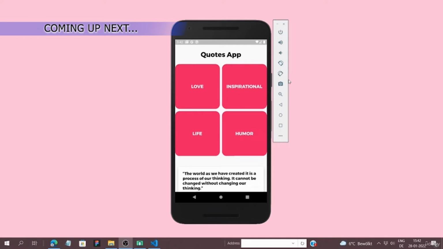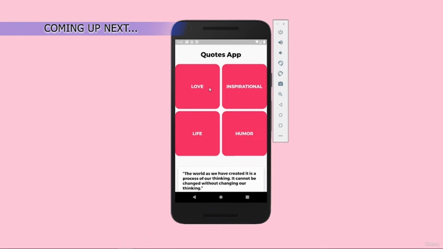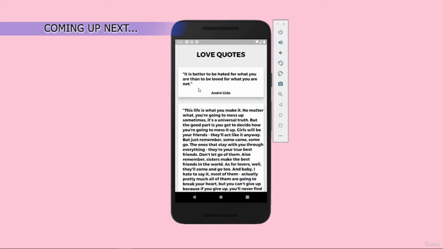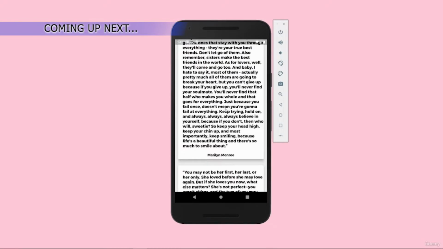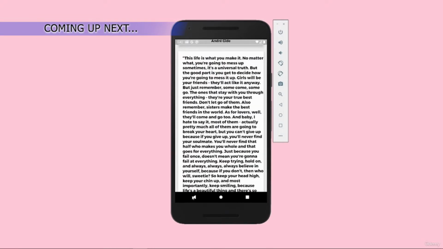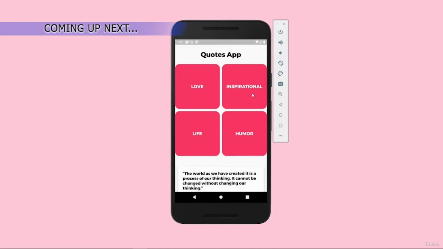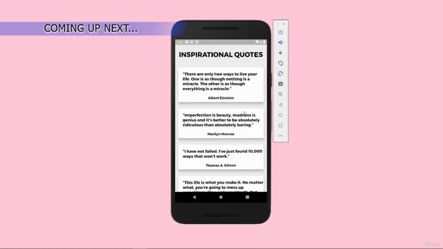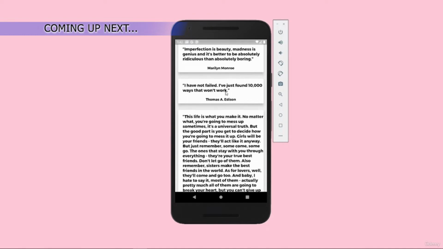So let me just show you the demonstration. Here I have 4 categories. If I want to have love quotes, I can click on this love category. There you go. I have all the love quotes with the quote and the author. And if I want, for example, inspirational quotes, I can click on this. So there you go. I'm scraping all the data from our website.